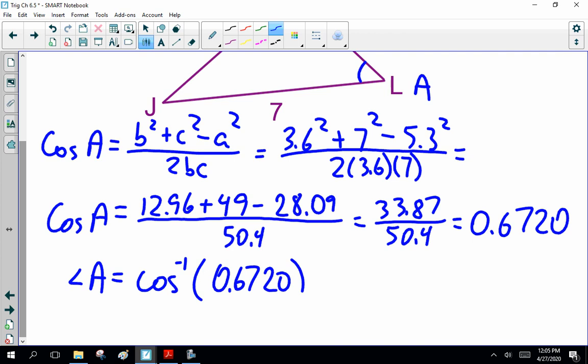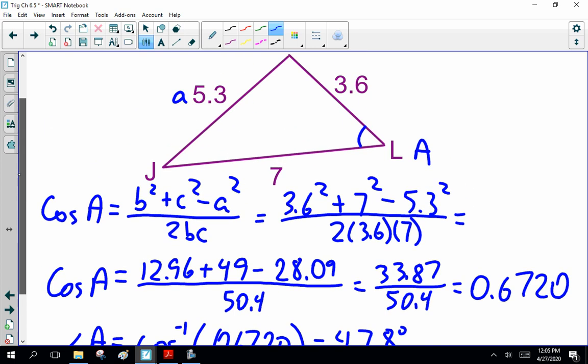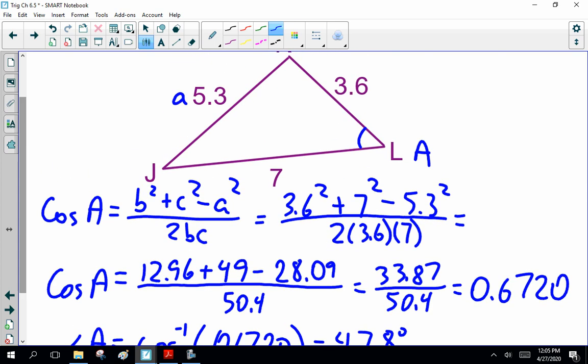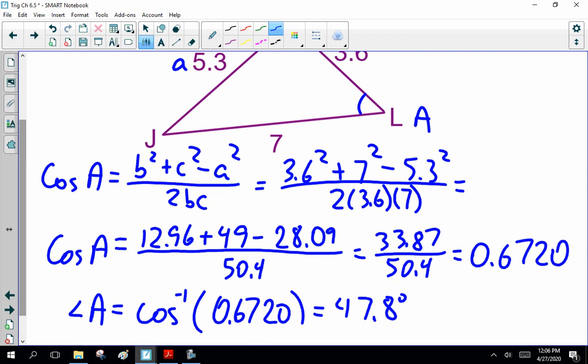Try this again. 47.8 degrees. Rule of thumb, go to 1 decimal place. So, is that reasonable for a drawing there? Yes, because this time I drew it relatively reasonable. And yeah, 47.8, I believe. All right, so far so good.